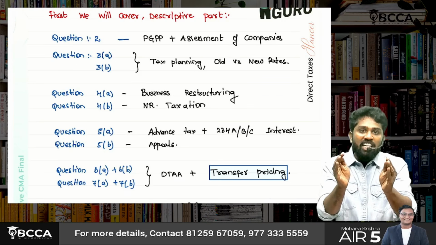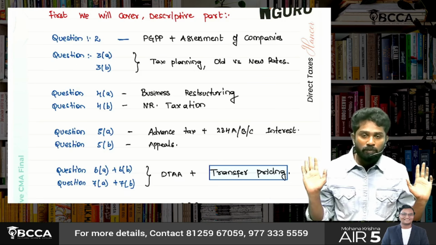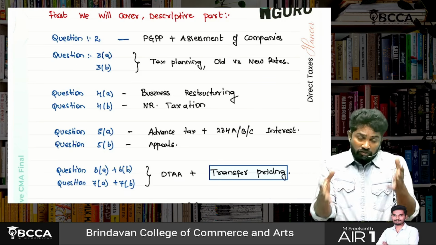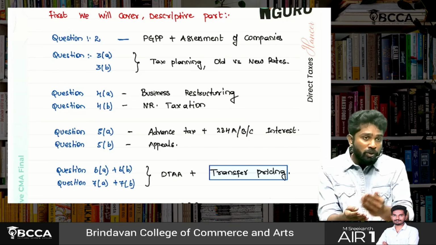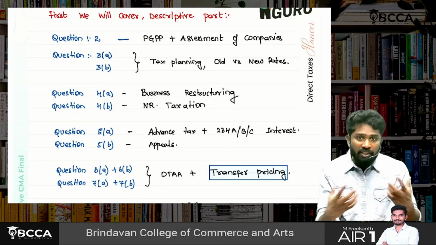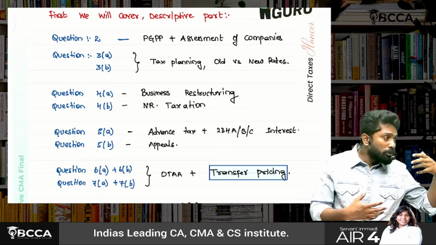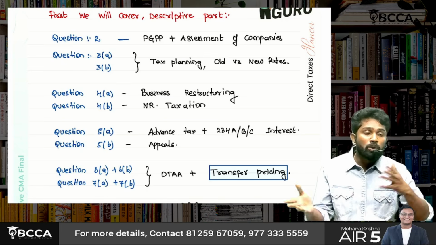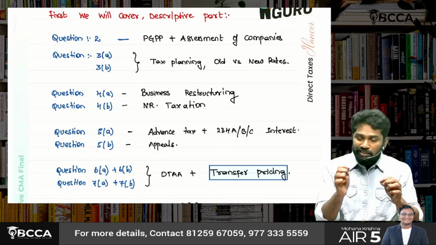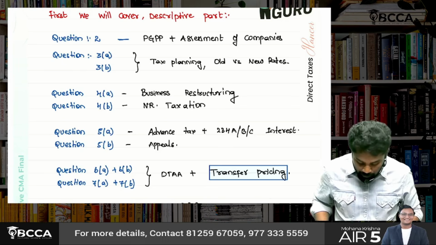To fit this strategy only, I'll cover the EVO parts. So if you are planning to have clarity, or if you are missing clarity, you are worried about DT, you didn't learn PGBP, you know transfer pricing but you don't know how to answer questions, then this EVO will definitely help you.